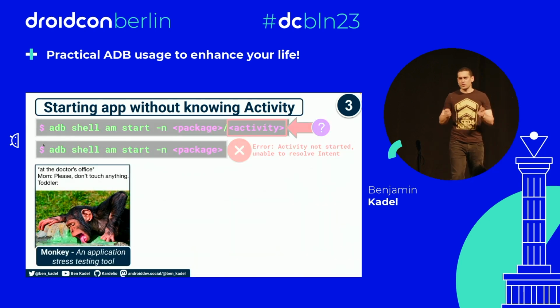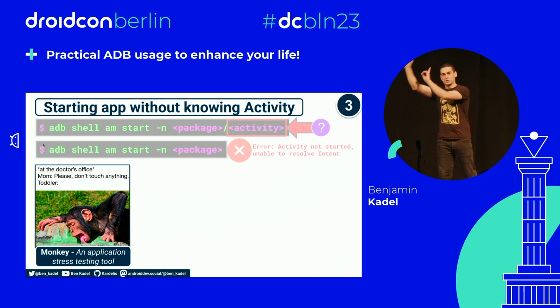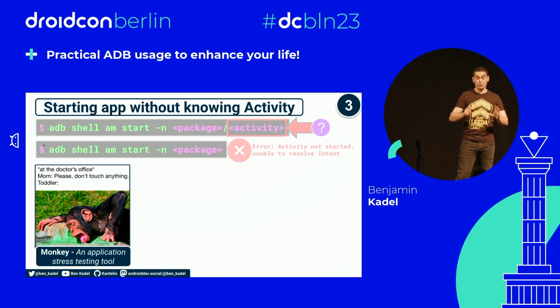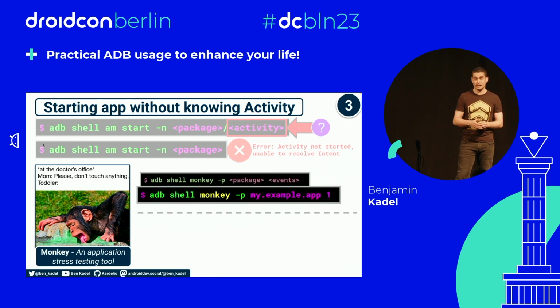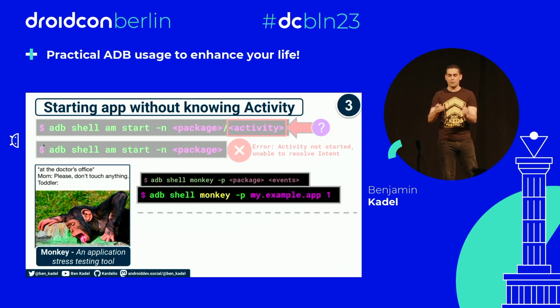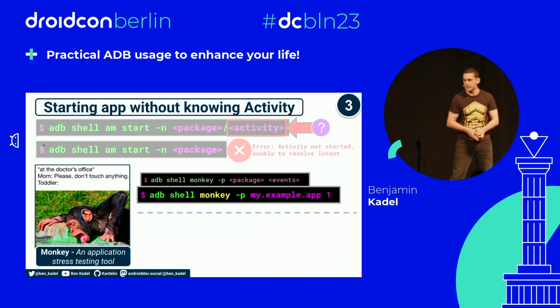So instead, we look to a tool that shouldn't be used for this, ADB Monkey. ADB Monkey is an application stress testing tool, which I'll talk about in just a second. But for now, Monkey can solve this use case very easily. adb shell monkey -p for package, pass it the package we want to open and the number of events we want to trigger. In this case, 1. Just open it. Open it and bugger off, Monkey.